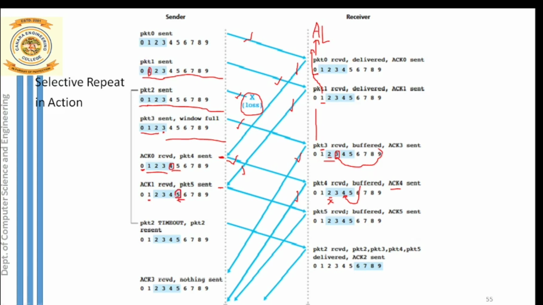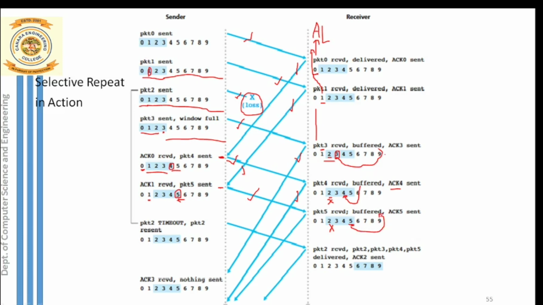So what the sender will do now? He will send packet 5. This time he is sending packet 5, and now what the receiver should do? Receiver is receiving packet 5, but again you can notice here packet 2, since it is missing, our receiver cannot extract that and deliver to the application layer. Instead he has to maintain the packet 5 also safely inside his buffer.